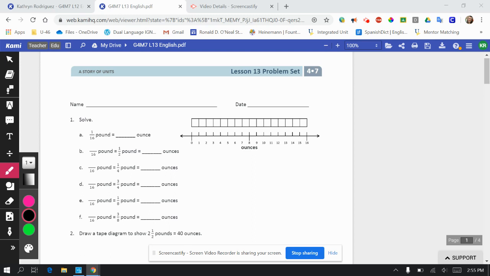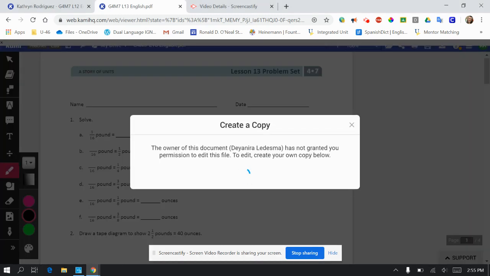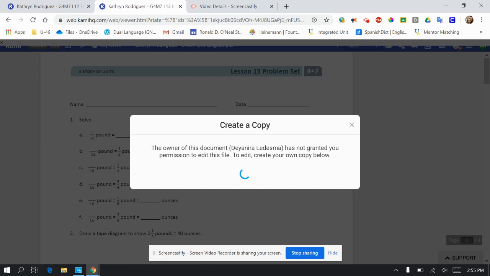Looking at, we're given a tape diagram for ounces. Translating ounces. Whoops, of course I forget. And it has technical difficulties. Excuse me for a moment.